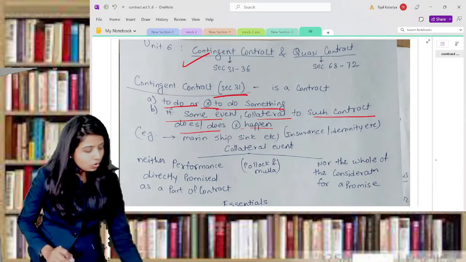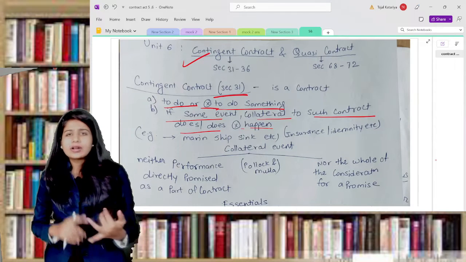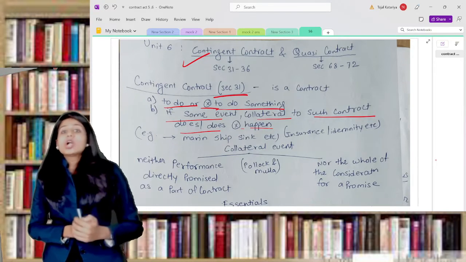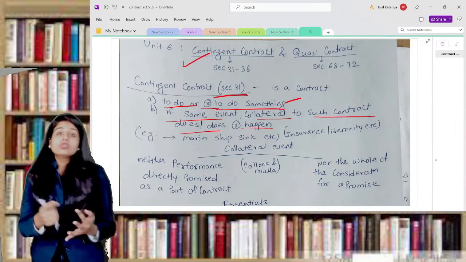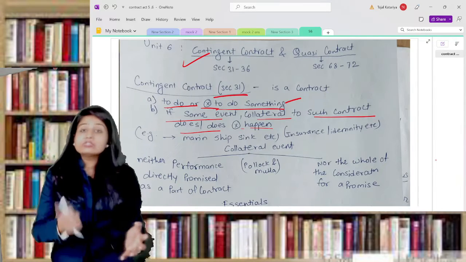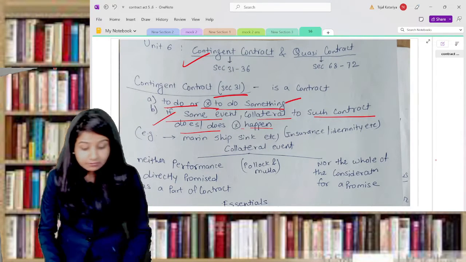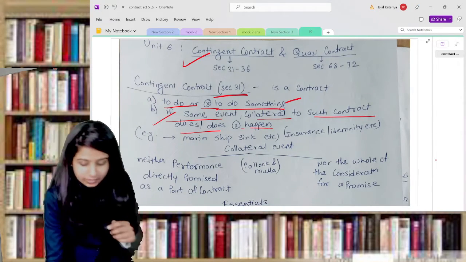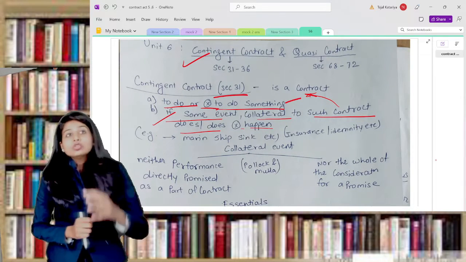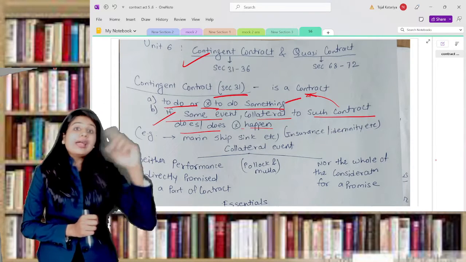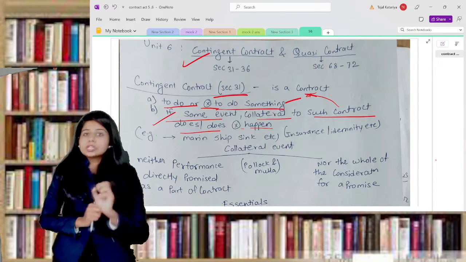Now understand, to do or not to do something means what? Your contract will be kind of a marine insurance contract, where if your ship did not arrive, you will get the insurance. So to do, not to do, that your ship is not arriving. To do, if your ship arrives, then only you will get the money. So to do or not to do something on that basis, where some event collateral to such contract happens or did not happen, you will get the insurance. But for this, the collateral event is ship arrival, so that event is collateral to your contract. This is nothing but the contingent contract.